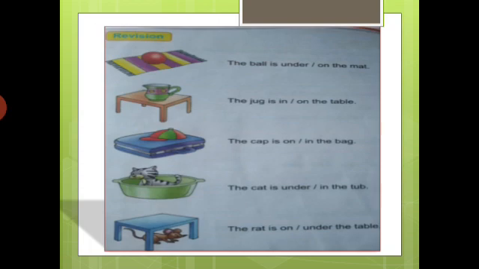See the third one. Where is the cap? The cap is on the bag or the cap is in the bag. Where is the cap? The cap is on the bag. Okay, this is your correct answer.